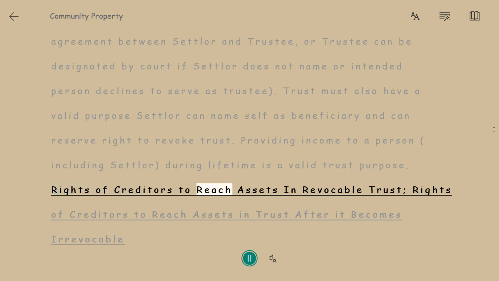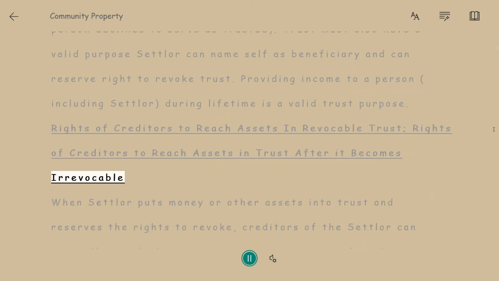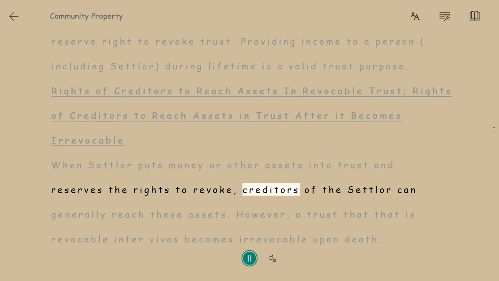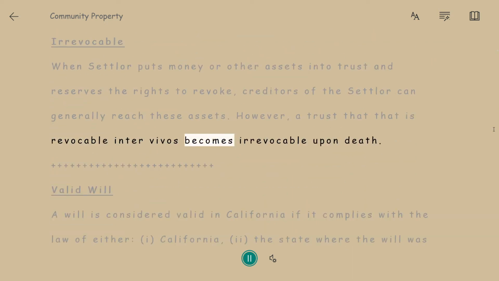Rights of creditors to reach assets in revocable trust, rights of creditors to reach assets in trust after it becomes irrevocable. When settlor puts money or other assets into trust and reserves the rights to revoke, creditors of the settlor can generally reach these assets. However, a trust that is revocable inter vivos becomes irrevocable upon death.